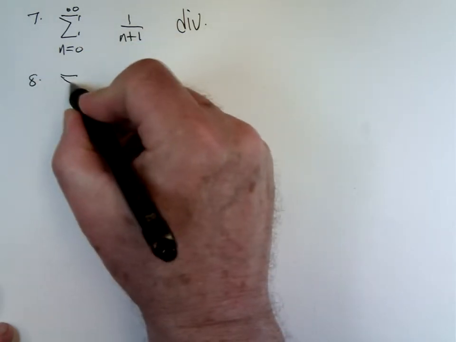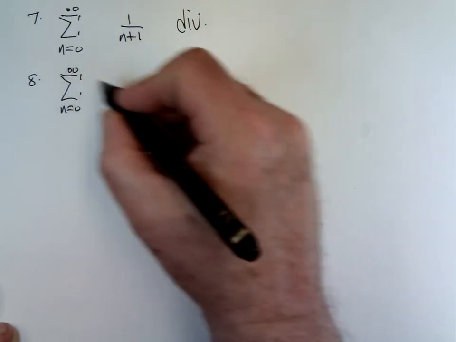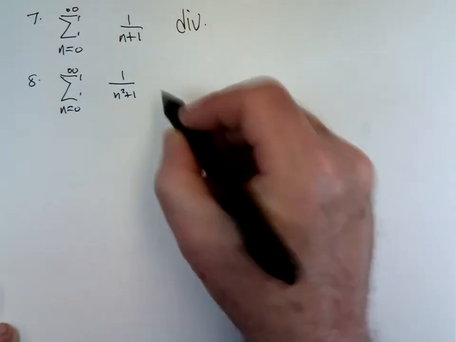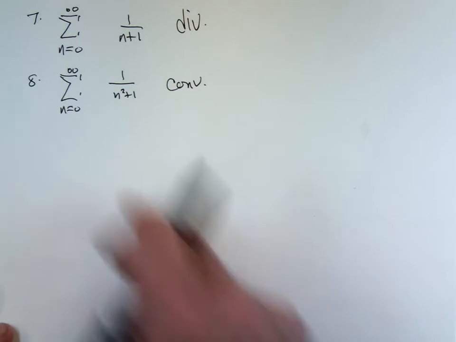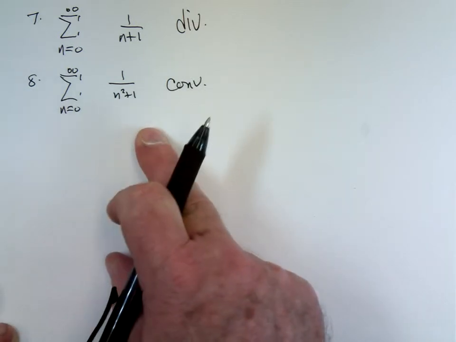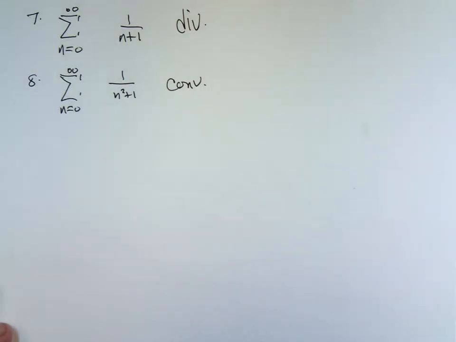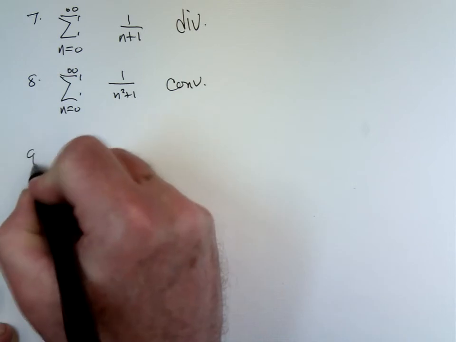On the other hand, number 8, 1 over n squared plus 1. The difference in degrees is 2, which is sufficient to cause it to converge. You would prove it by a limit comparison test with the p series 1 over n squared, or even an integral test. You could do an integral test, get arctangent, and you would see the arctangent converges.